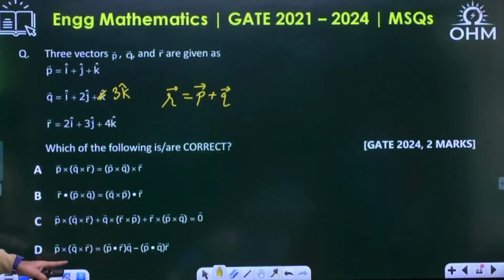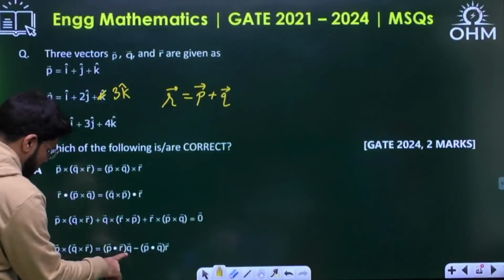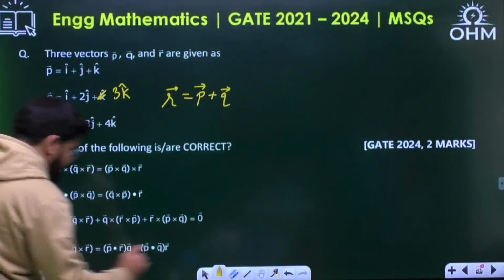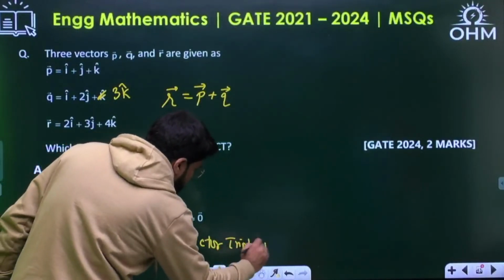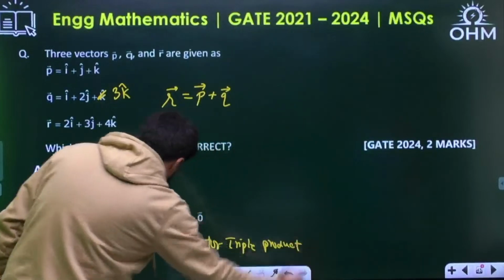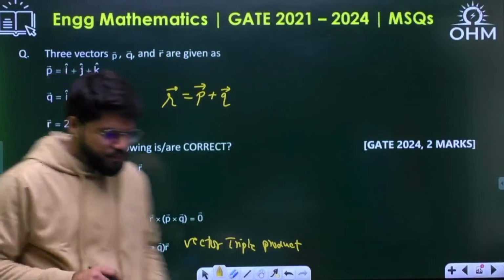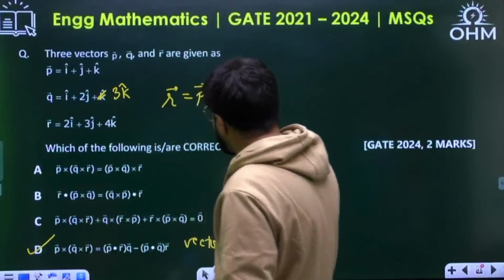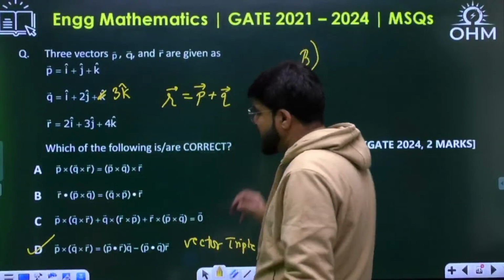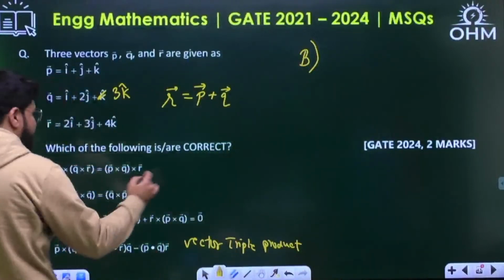Now, option D is the direct vector triple product formula. No need to check anything. P cross Q cross R is P dot R into Q minus P dot Q into R. That is nothing but the vector triple product. So D is anyways correct. Now, under the circumstances, only option B needs to be checked. A and C are to be checked by the vector triple product. A will be wrong.